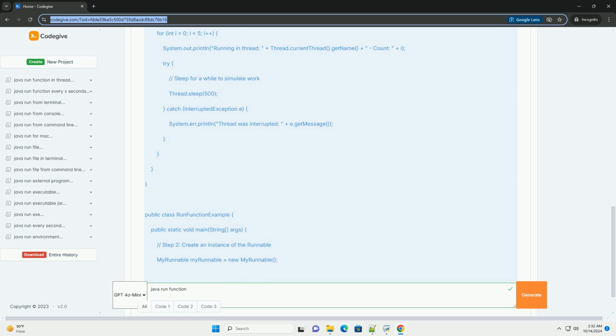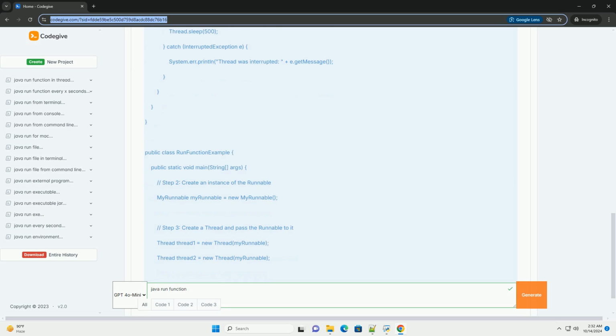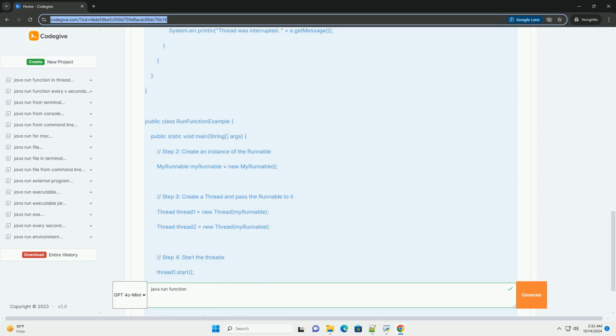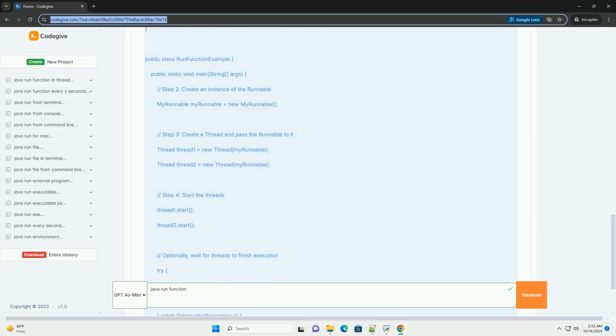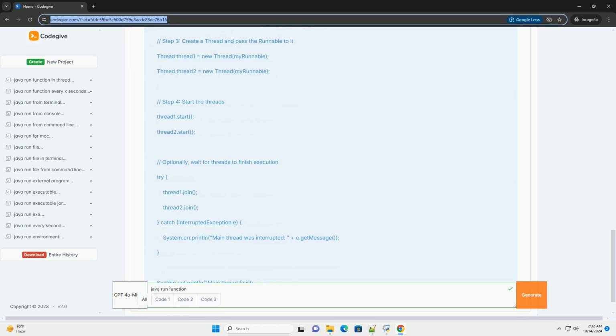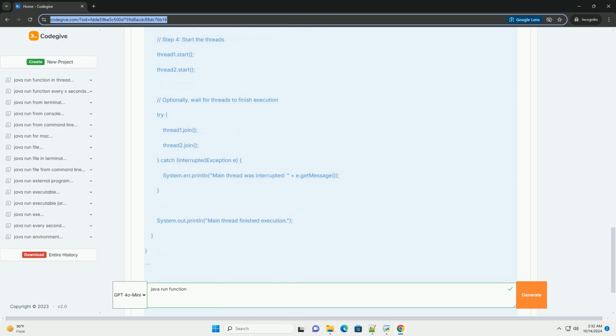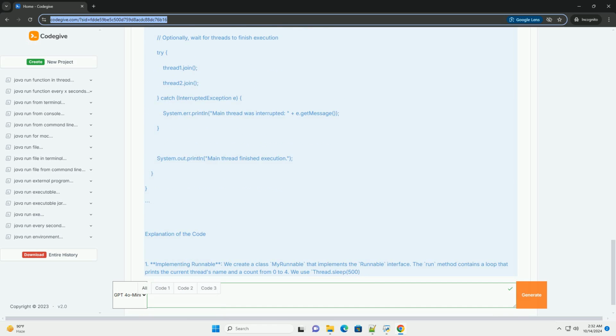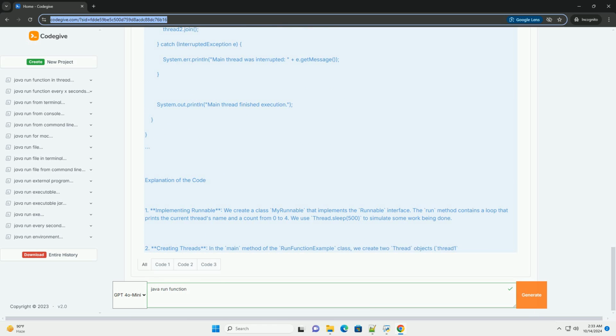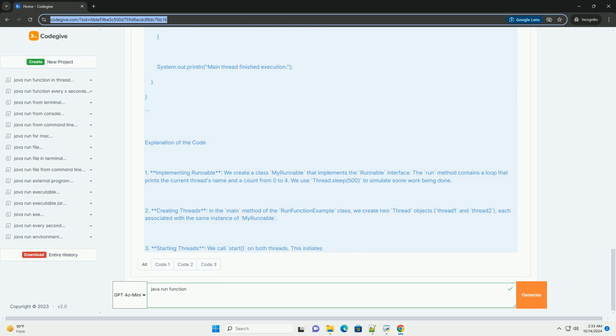Overview of the Runnable interface. The Runnable interface has a single method. When you implement the Runnable interface, you need to provide an implementation for the run method. This method will contain the code that should be executed when the thread is started.